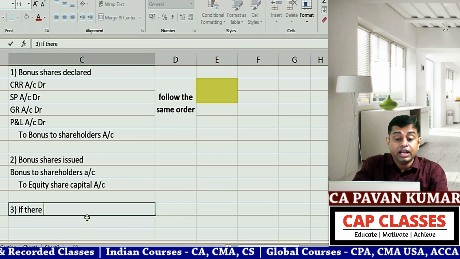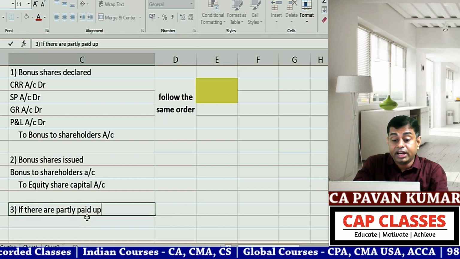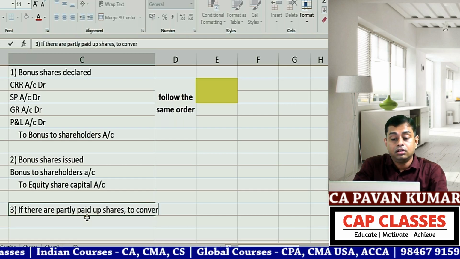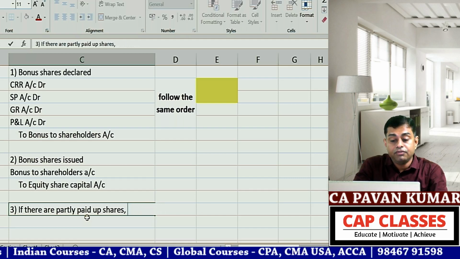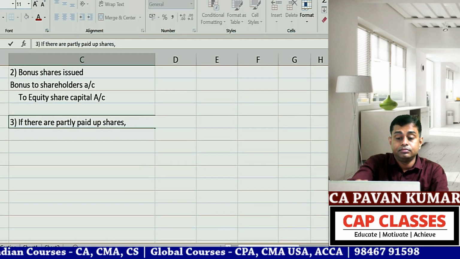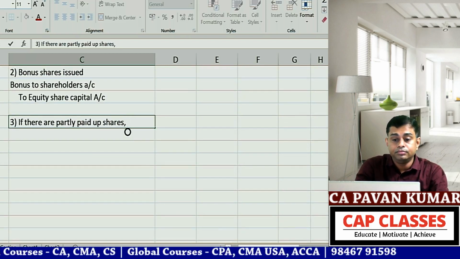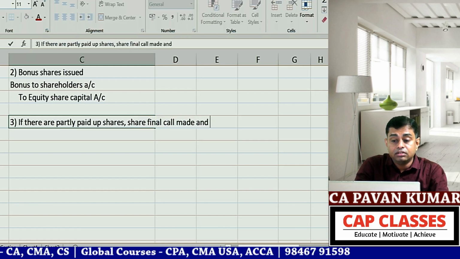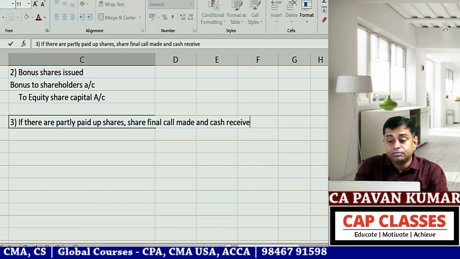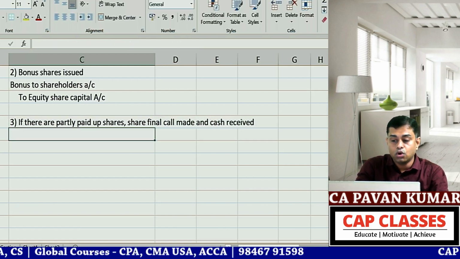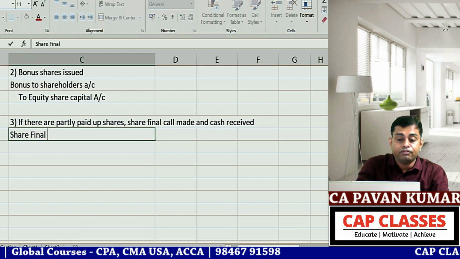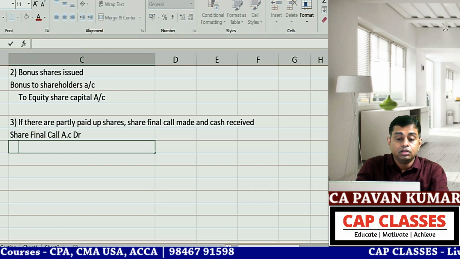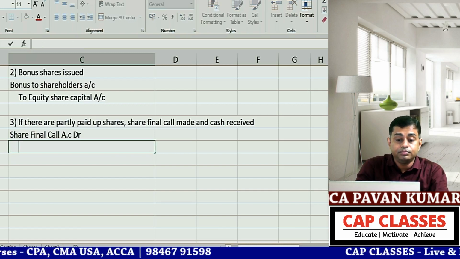If there are partly paid up shares, share final call made and cash received. Then share final call account debit to equity share capital.